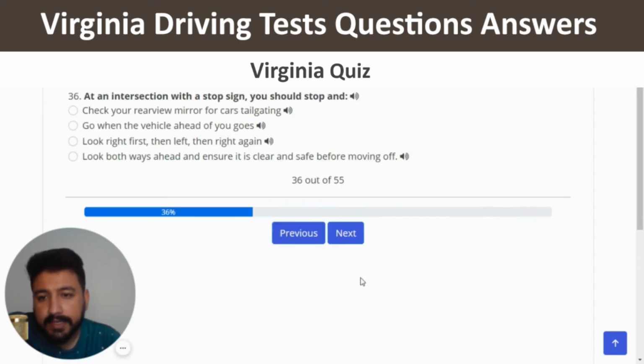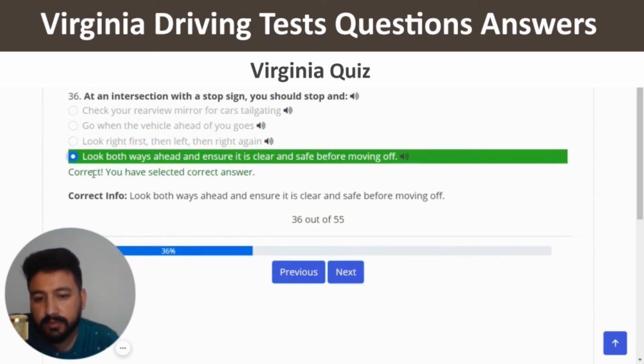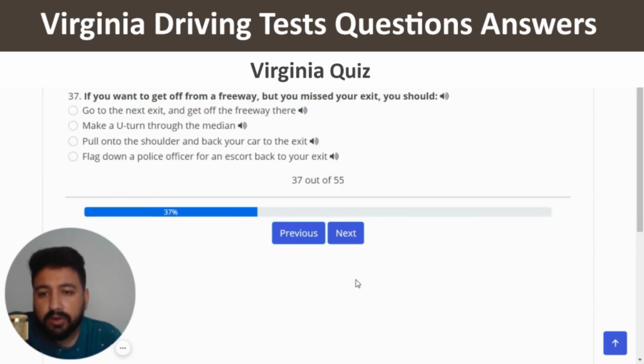Next. At an intersection with a stop sign, you should stop, and so it seems like the last option is the right one. Look both ways ahead and ensure it is clear and safe before moving off. So I'm going to click on the last option. Next. If you want to get off a freeway but you missed your exit, you should. So you can choose the first option, which is go to the next exit and get off the freeway there, right?